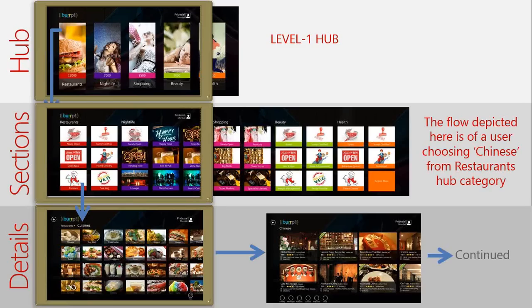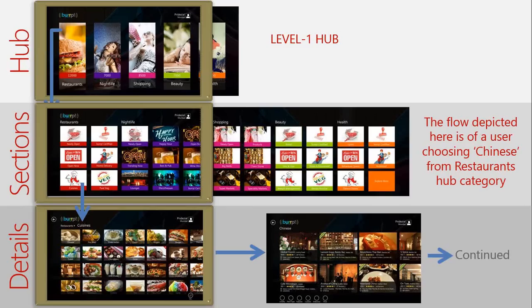After that, there's another level, which is the sections. So if you click any of the categories above, you can come down to the sections and then scroll horizontally, horizontal panning, and search for what you're looking for, and then come down to the details. And then under details, you have a lot of cuisines. Like in this case, they have chosen restaurants. Then in restaurants, they've chosen cuisines. And in cuisines, they've chosen Chinese. And the Chinese displays all the restaurants in available data. So this is a good example of how information architecture is in place, how it is built keeping in mind what the user is looking for.